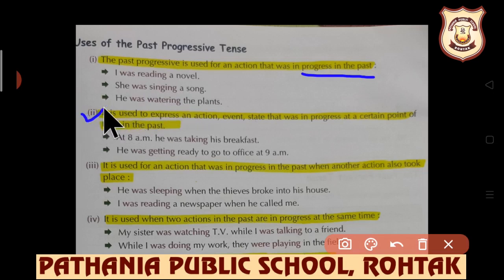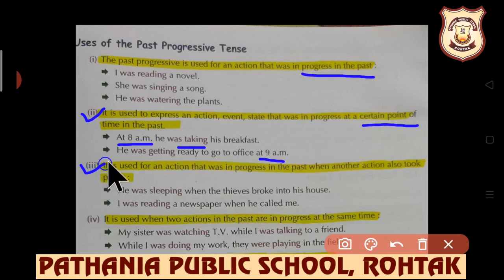Next use, it is used to express an action, event, state that was in progress at a certain point of time in the past. Certain point of time means a specific time we will be talking about here. At 8 a.m. specific time is there, certain point of time is there, but in past. At 8 a.m. he was taking his breakfast. He was getting ready to go to office at 9 a.m. So when certain point of time is there, then also definitely past progressive tense will be used.